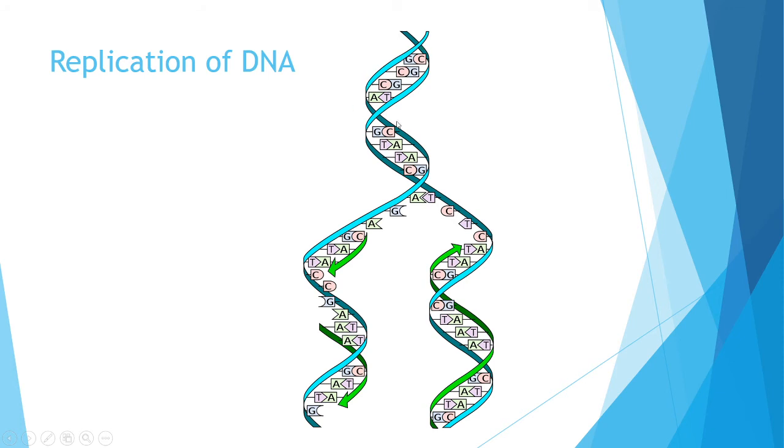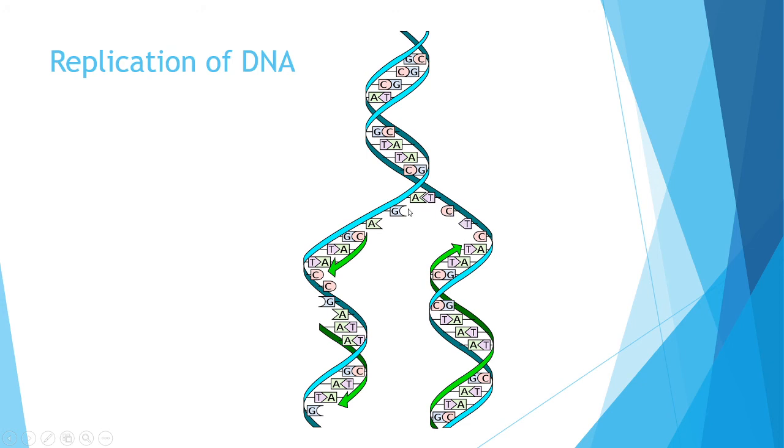Here we can see a DNA with a double stranded helical structure. This first part is a complete DNA, and here this DNA is unwinding. So it is splitting into two portions, two single strands. One single strand is there, and another single strand is there. In this single strand, the nitrogen bases are written: adenine, guanine, and here thymine, cytosine, thymine.